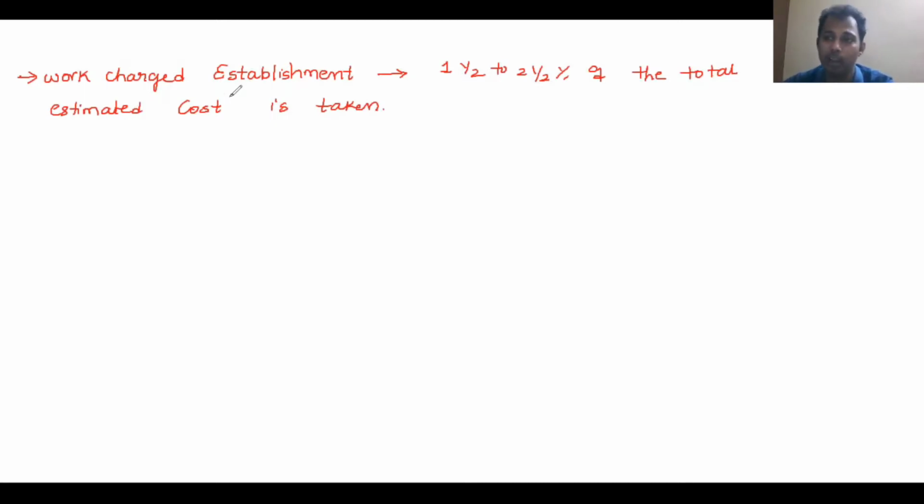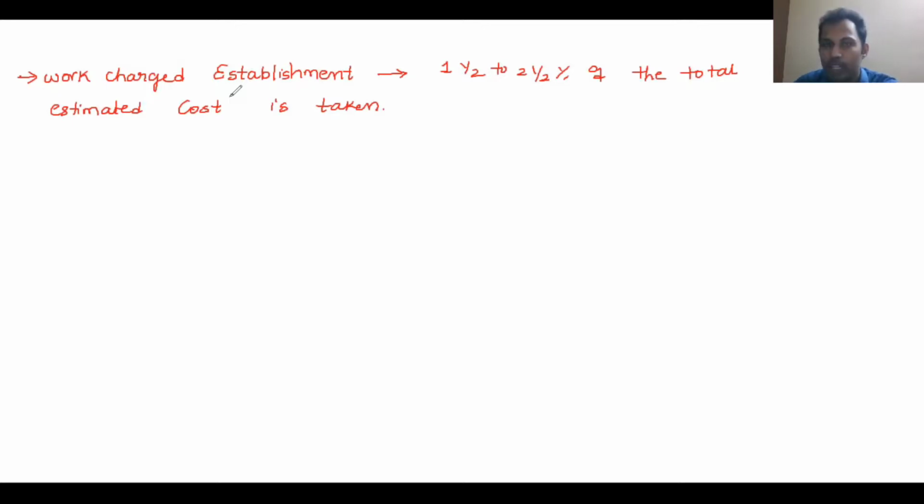The kind of question we can expect is how much we need to keep. In work charge establishment, what percentage of the total estimated cost do we generally keep? That is approximately 1.5 to 2.5%, which we need to remember. This is the kind of question we can expect.